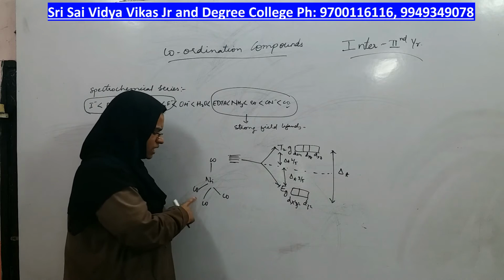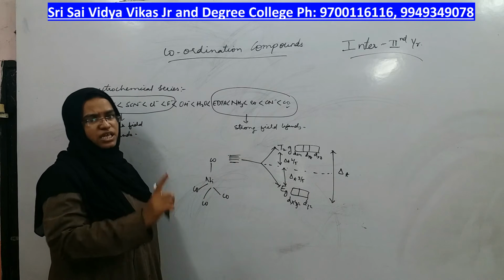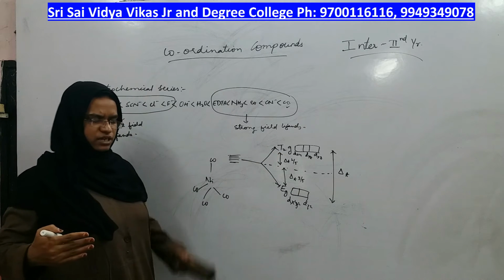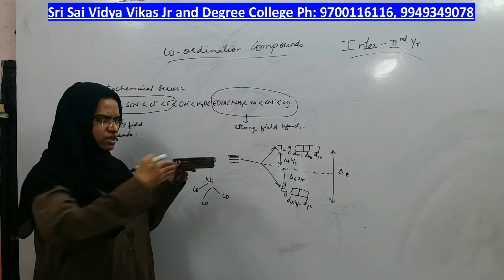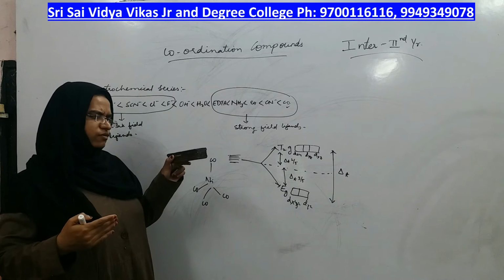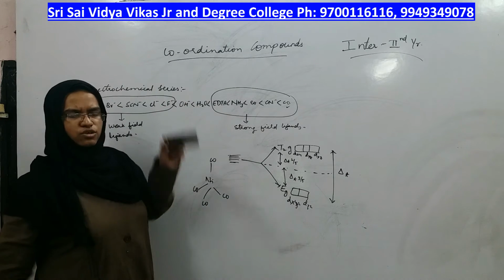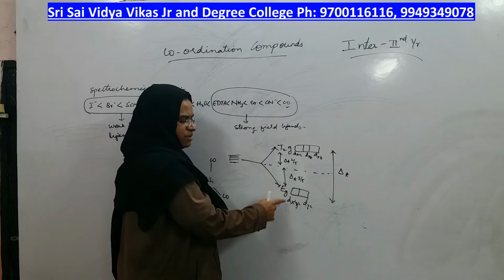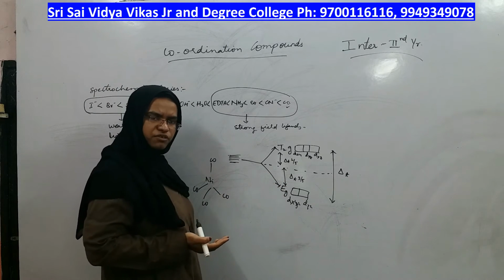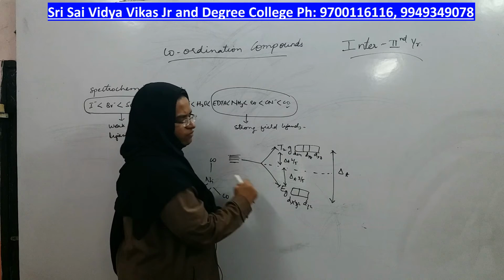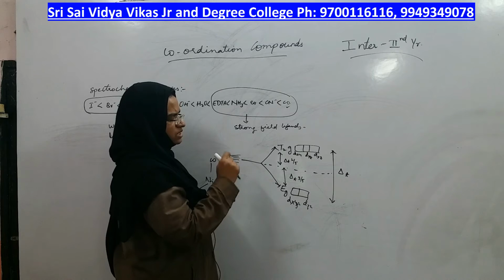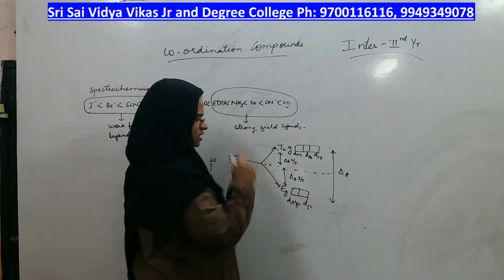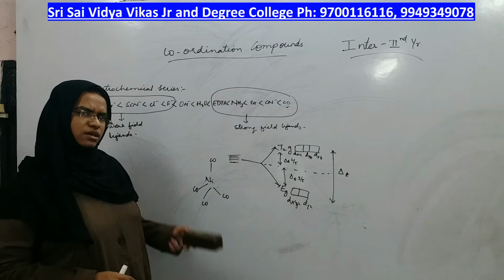So, whichever orbitals are present in the direction of ligands, their energy increases. In this case, T2g orbitals are present in the direction of ligand, ligands are also coming in that direction only, right? So their energy increases. And Eg orbitals are present on the axis, but ligands are not coming from the axis, so their energy is lowered. How much is lowering and how much is increasing: 2/5 of the total energy gap is increased, 3/5 of the total energy gap is lowered, right?